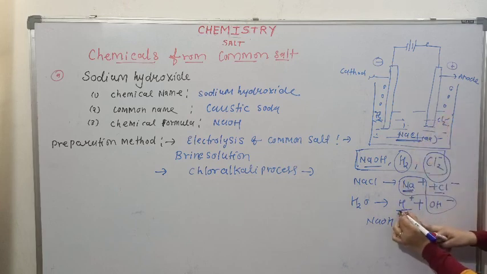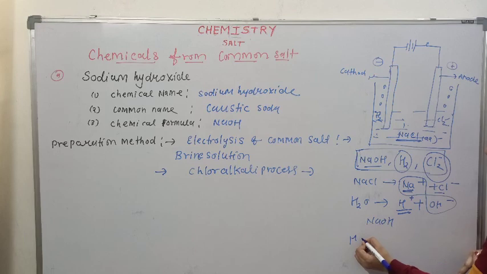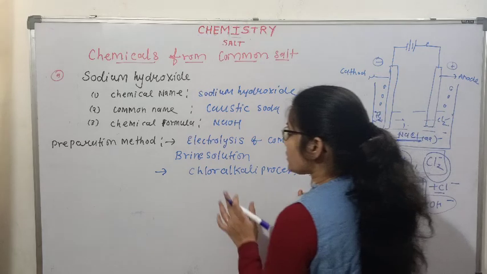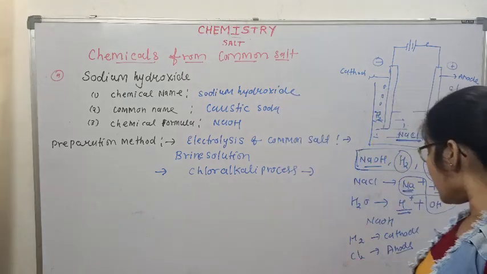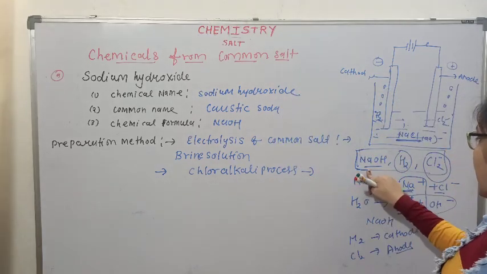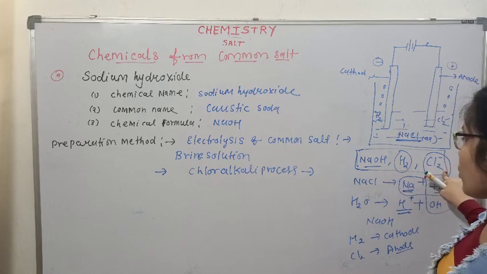H+ goes to the cathode and Cl- goes to the anode. At the cathode it is reduced to give hydrogen gas, and at the anode chloride ion is oxidized to give chlorine gas. So in the chlor-alkali process, we get three main products: NaOH, hydrogen gas, and chlorine.